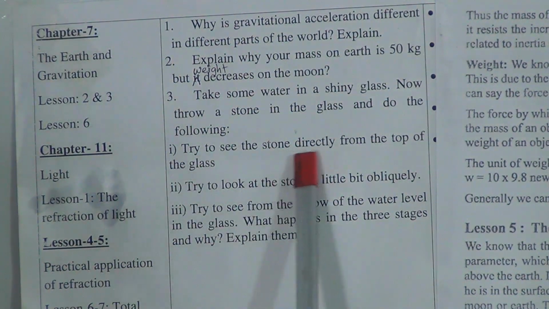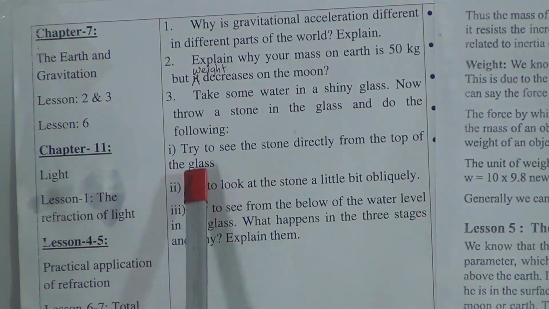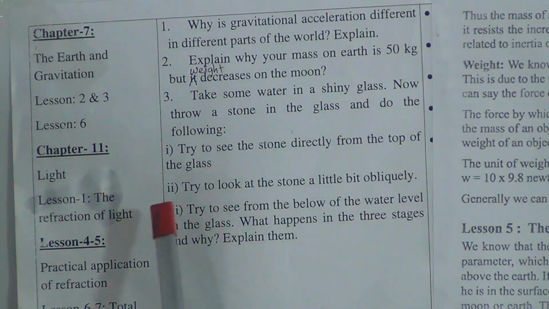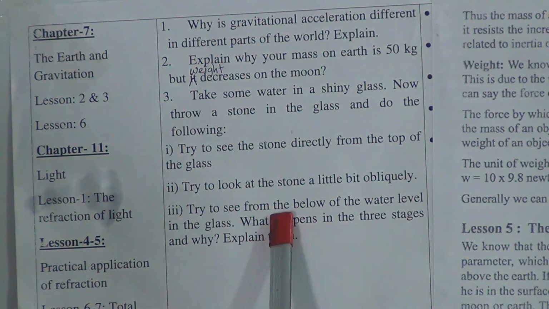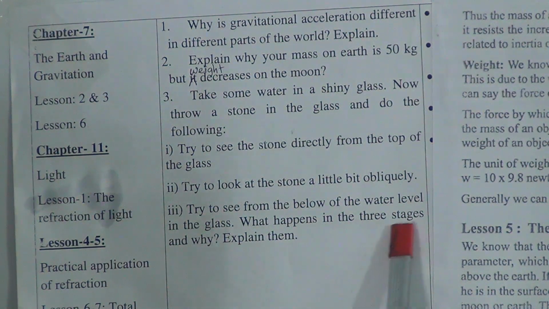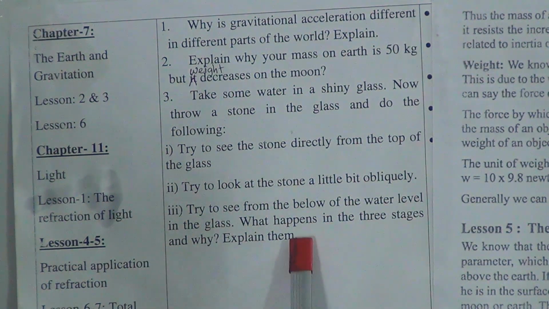First one, try to see the stone directly from the top of the glass. Second one, try to look at the stone a little bit obliquely. Third one, try to see from below the water level in the glass. What happened in the three stages and why? Explain them.